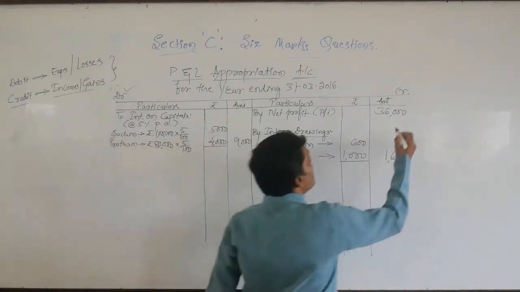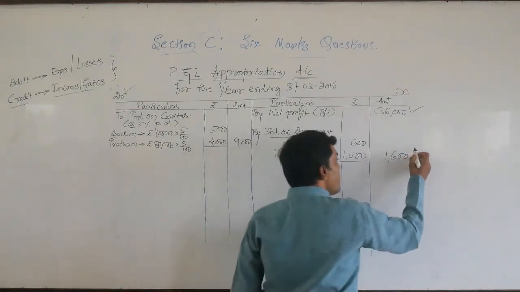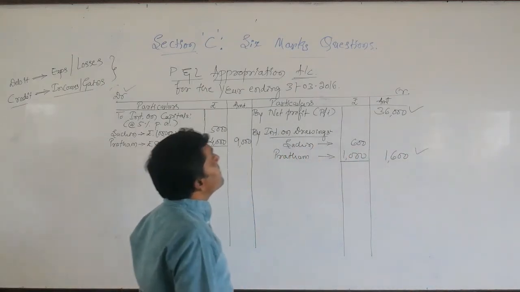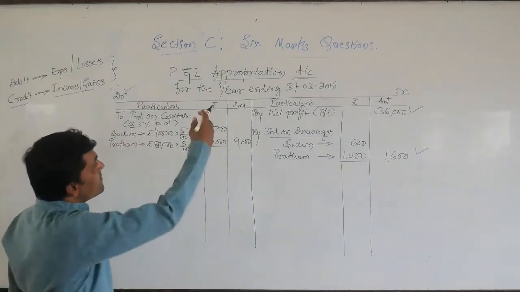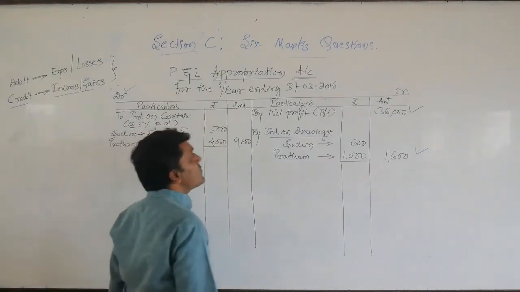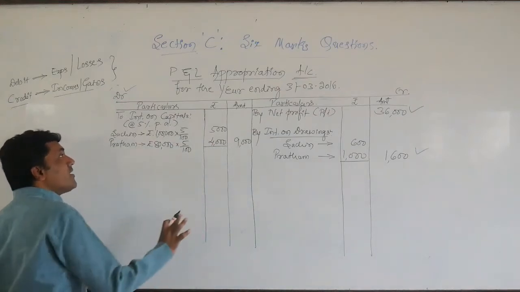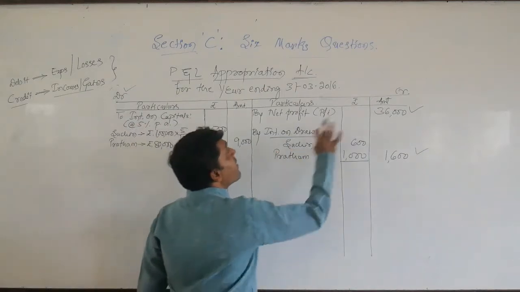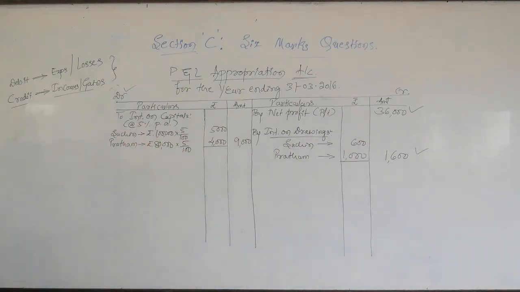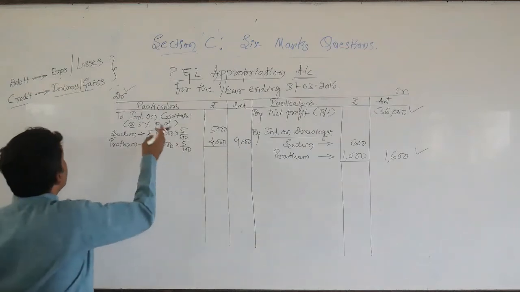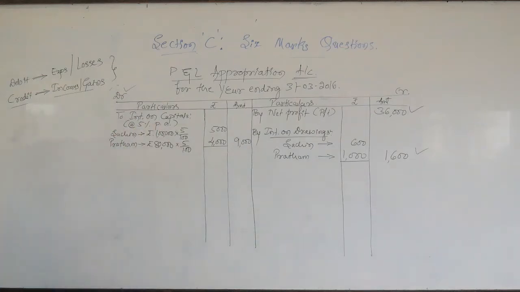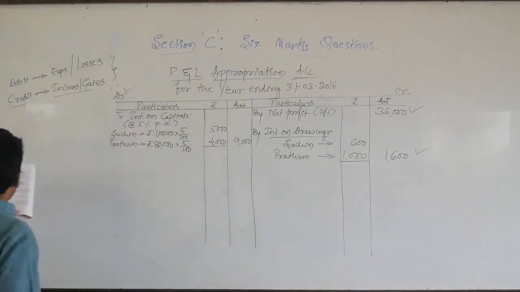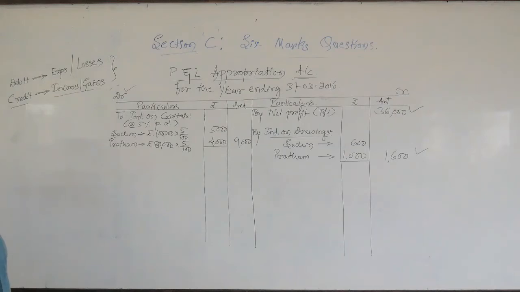There are only two partners, so the total interest on drawings, rupees 1600, is an income to our firm. So net profit is 36,000, and interest on drawing is 1600. So these are two incomes which come under the credit side of the profit and loss appropriation account. Initially, dear students, I said it is also like a profit and loss account. It is also a nominal account. So that is the reason all the incomes appear on the credit side, and all the expenses are shown under the debit side of this profit and loss appropriation account. With this, we have finished the second adjustment.